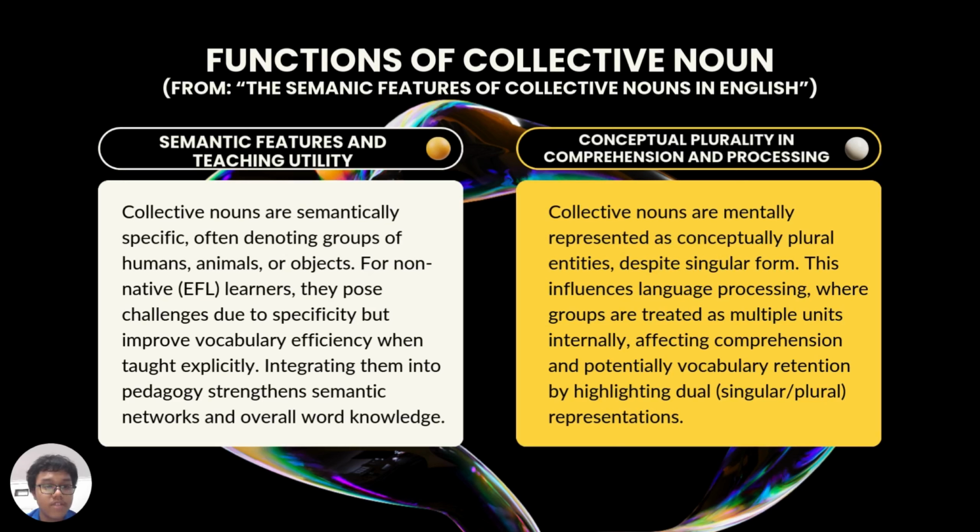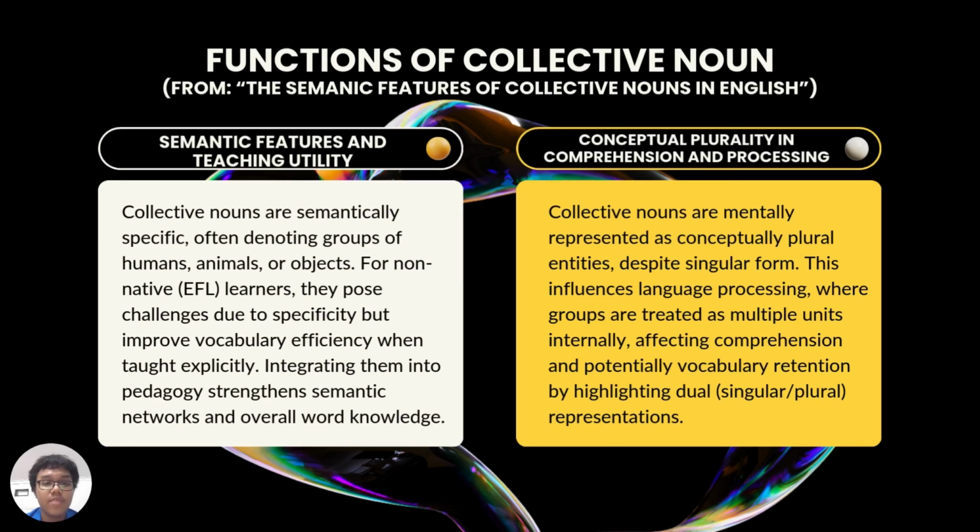For non-native speakers, they pose challenges due to specificity, but improve vocabulary efficiency when taught explicitly. Integrating them into pedagogy strengthens semantic networks and overall word knowledge.